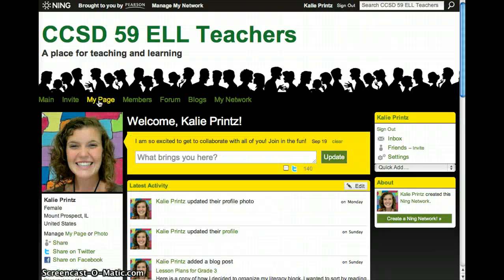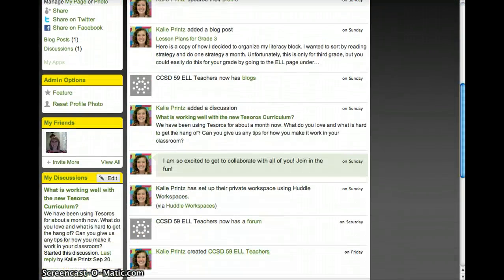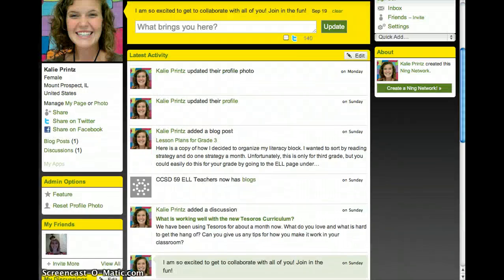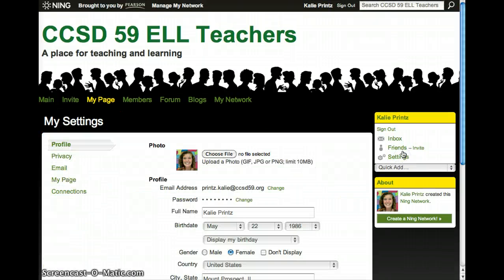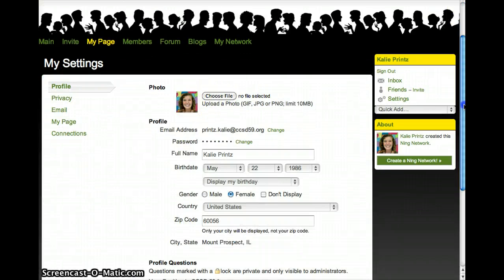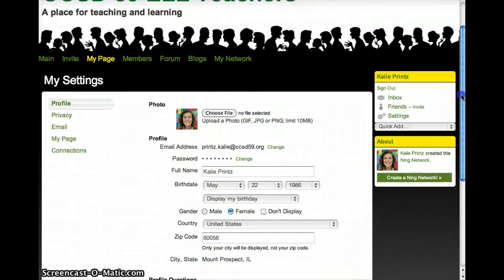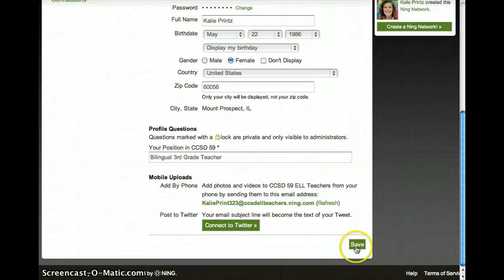So each person that logs in will also have their own page, which has a picture, as you can see, as well as all of your recent activity, blog posts, forum discussion questions. But let's say that you wanted to change some of your information, for example, your picture or any other personal information. You would go over here to Settings, click on Settings. You could choose a file to change your picture, or you could also change any other personal information in this area, and then just click Save to save your changes.